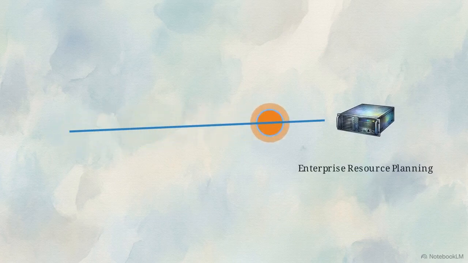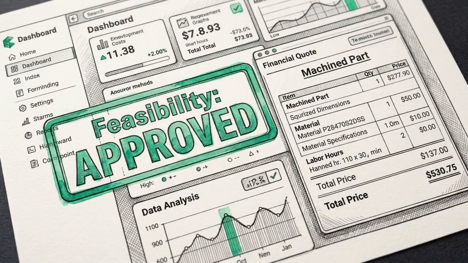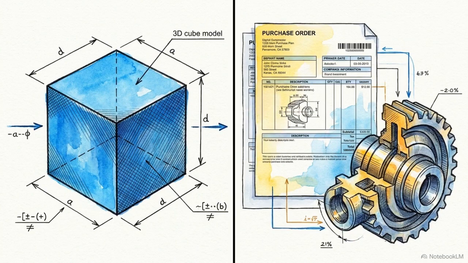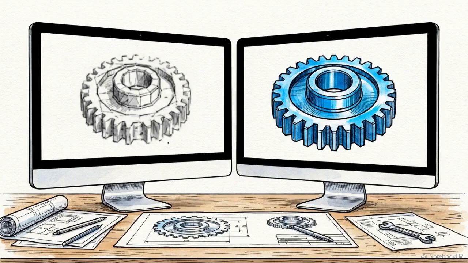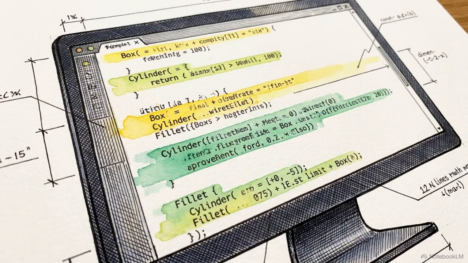This extracted data feeds directly into enterprise resource planning systems. This allows automated feasibility analysis and real-time supplier quoting without the risk of manual transcription errors. Liberating semantic manufacturing information from flat files provides far more immediate economic value than simply generating a standalone 3D shape. Since direct 2D vision has limitations, the industry has turned to a more reliable method for creating new 3D parts from scratch. Programmatic generation uses large language models to write